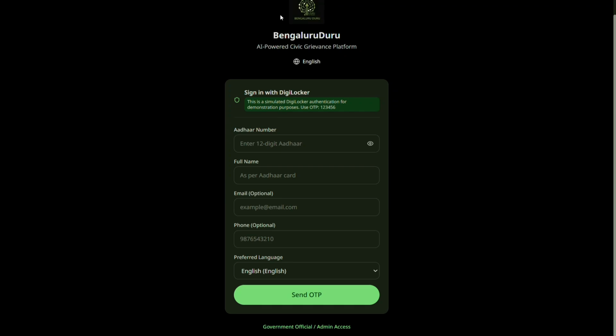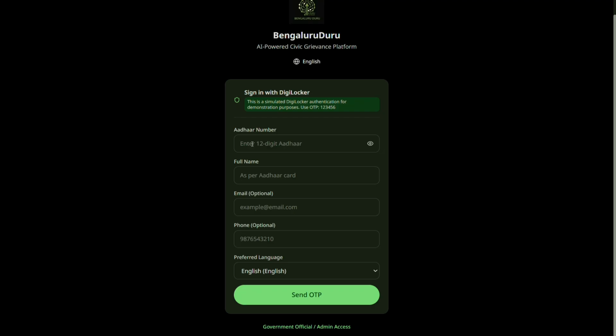Willing to introduce to you our final project for this hackathon, BengaluruDuru. Our project was created with an aim to create AI-driven websites available to citizens and government officials of Bengaluru, with the primary reason of identifying and prioritizing issues in Bengaluru based on geography. This will help officials to organize, reduce, and recognize problems and solve them efficiently.